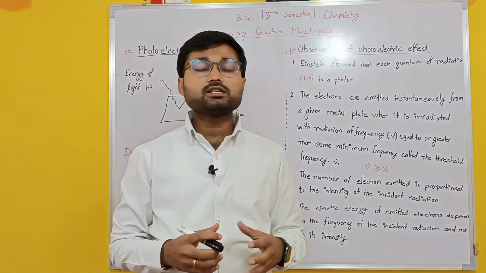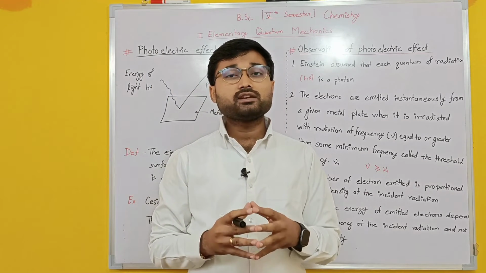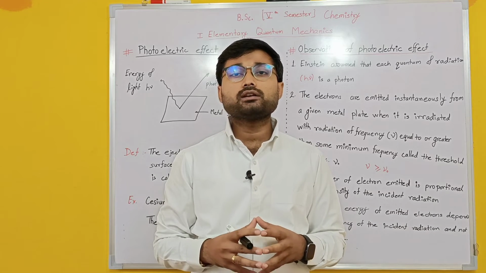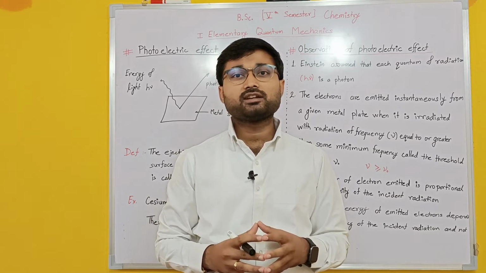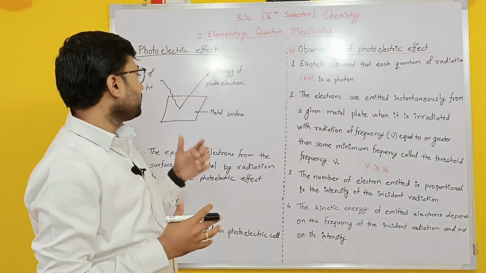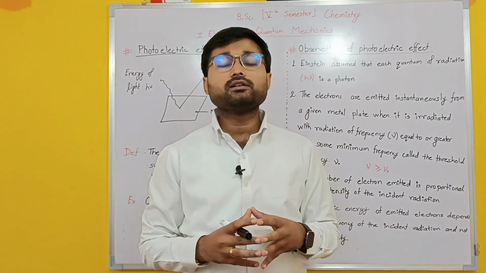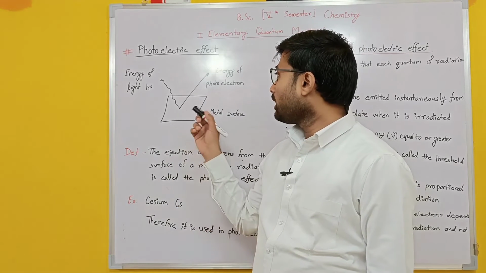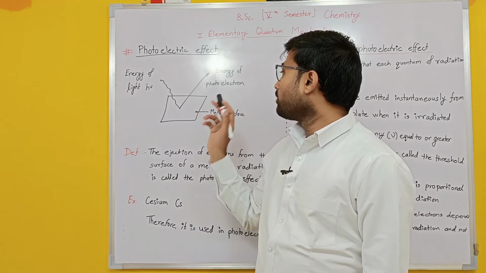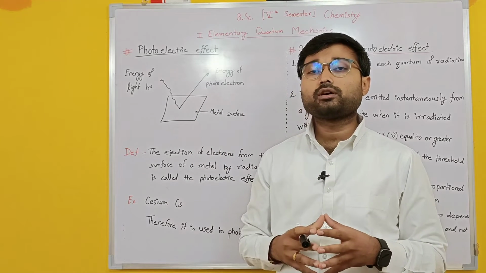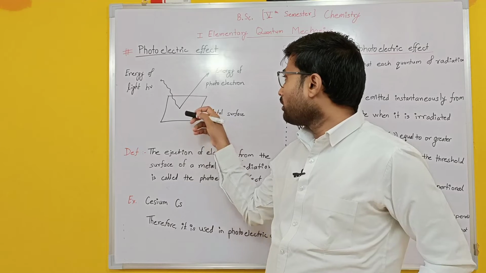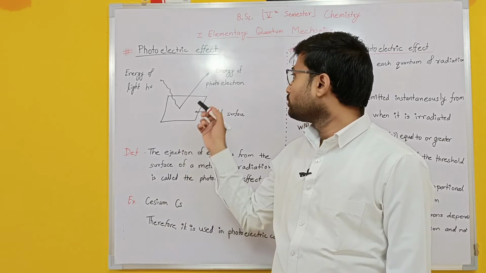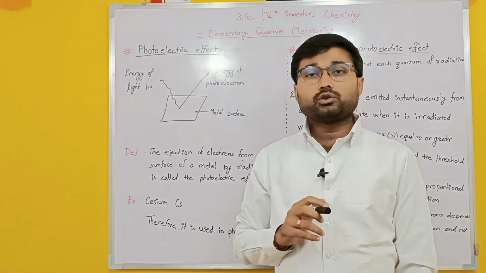Photoelectric effect is also known as the Einstein photoelectric effect because this effect was discovered by the great scientist Albert Einstein. He took a particular metal plate and assigned a certain frequency which helps to eject electrons from the metal surface. So he observed this phenomenon: the ejected electron, and calculated its frequency. This electron is also known as a photoelectron.